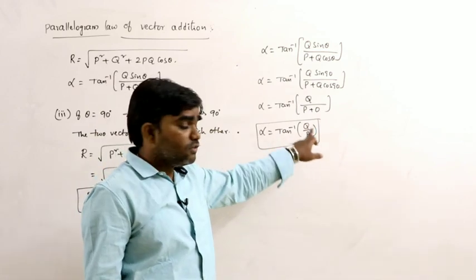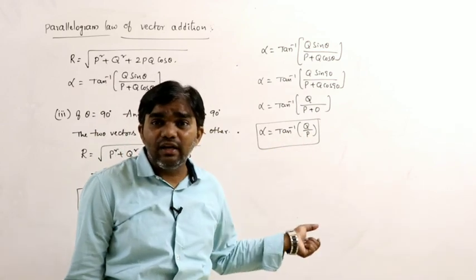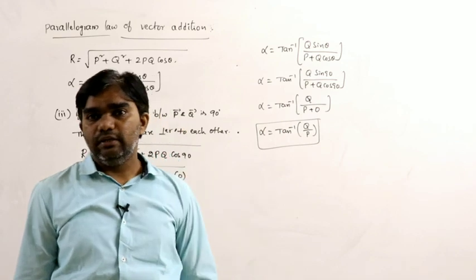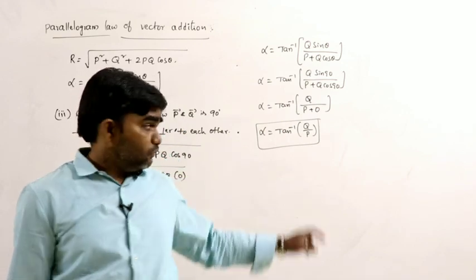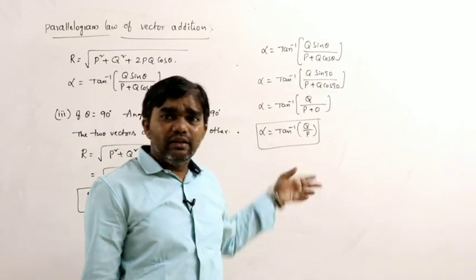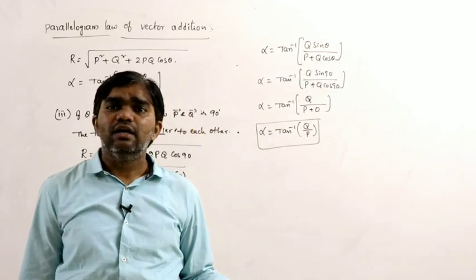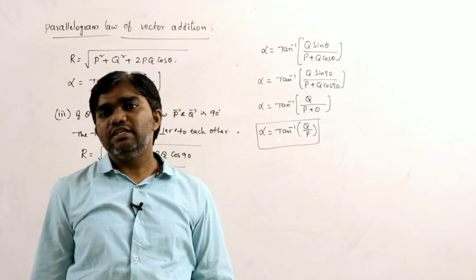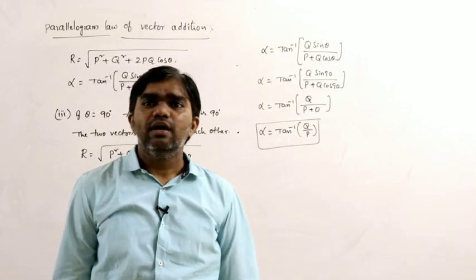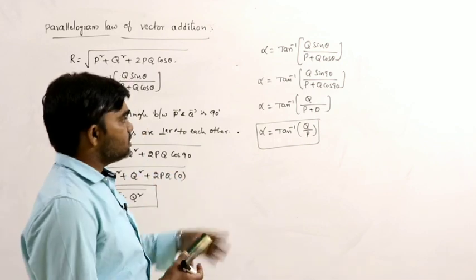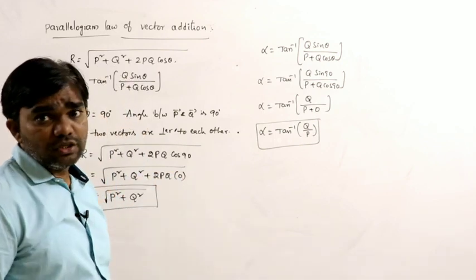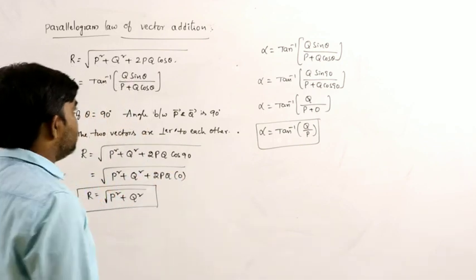With the vertical, it means 90 minus alpha. If you measure the angle with the horizontal, it is easy to get the angle with the vertical, because the angle between horizontal and vertical is 90. So that's all. This is the parallelogram law of vector addition and its applications.